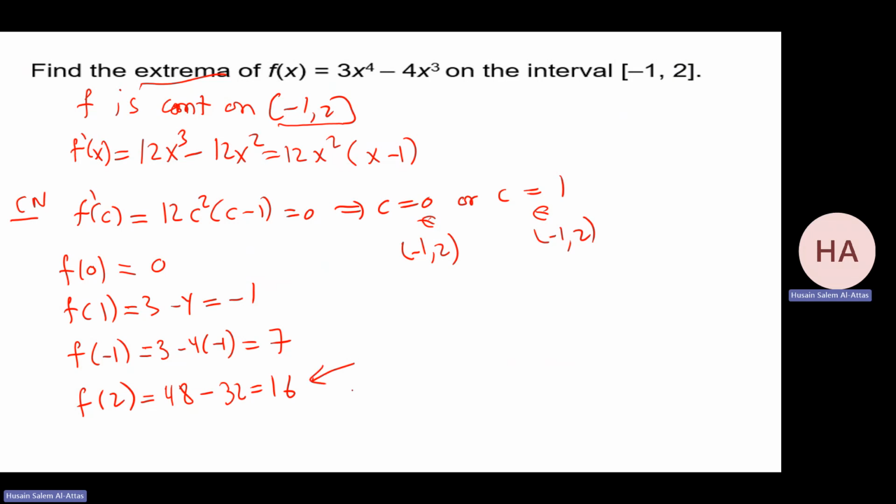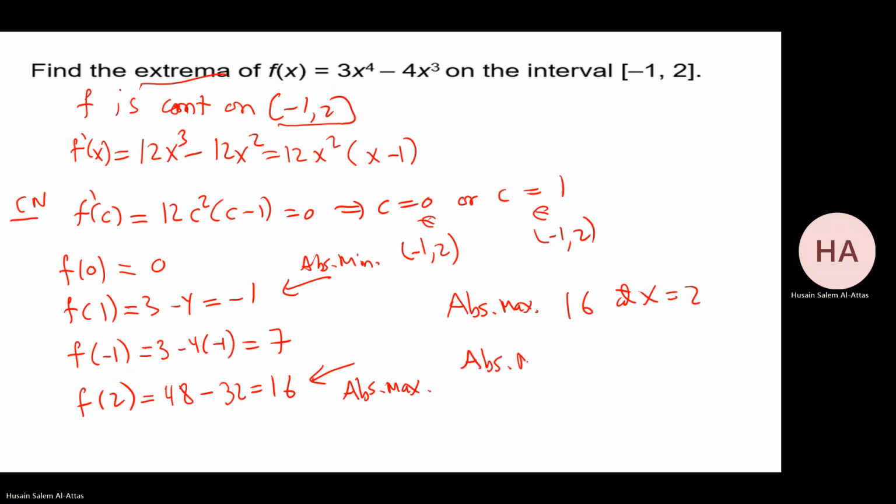So this is the absolute maximum, and this is the absolute minimum. We can summarize: the absolute maximum is 16 at x equal to 2, and the absolute minimum is minus 1 at x equal to 1.